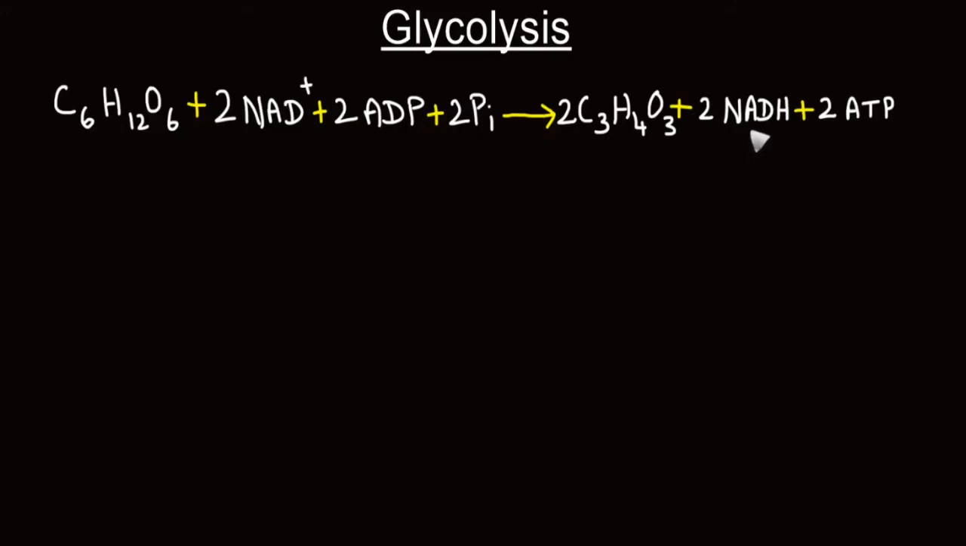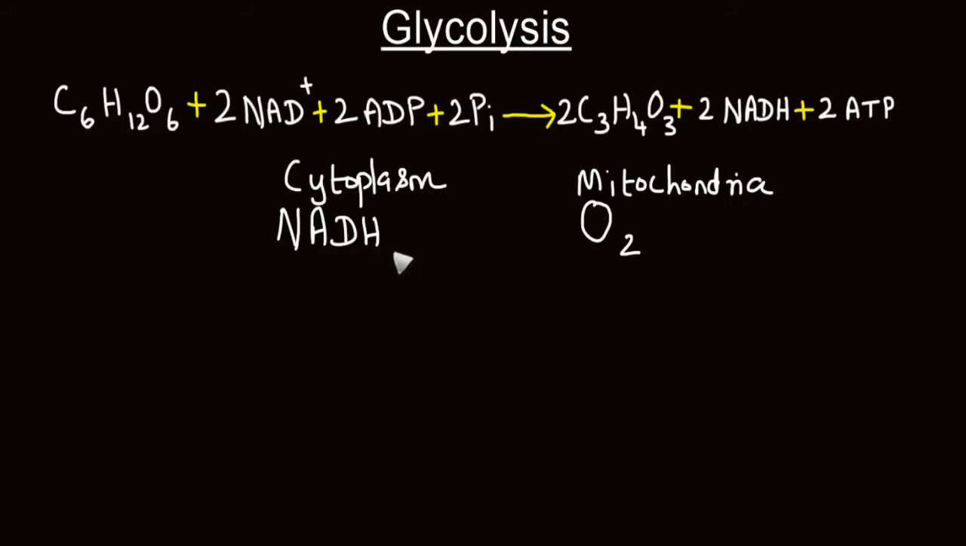For that to happen, electrons of these 2 molecules of reduced coenzymes should be transferred to oxygen, which is present as the terminal electron acceptor in the electron transport chain. But these reduced coenzymes, which are formed during glycolysis, are present in the cytoplasm, whereas oxygen that is going to act as electron acceptor is present in the inner membrane of mitochondria. As these NADH molecules cannot cross the membrane of mitochondria, they pass on the electrons through different shuttle systems.